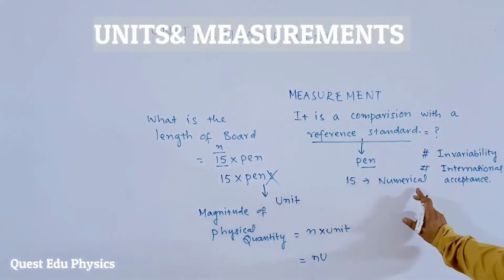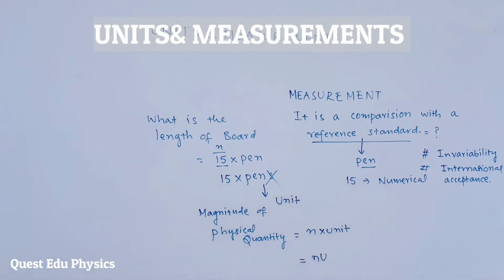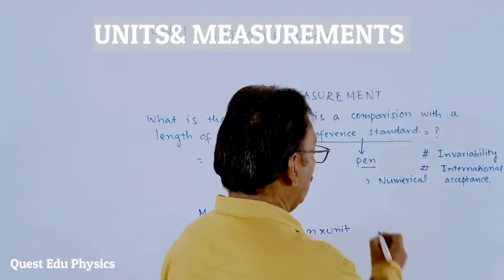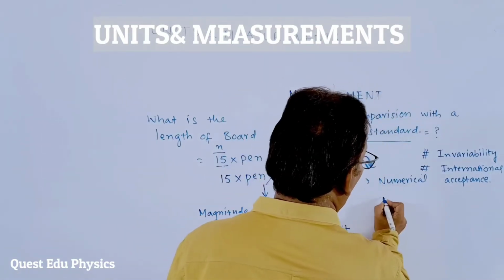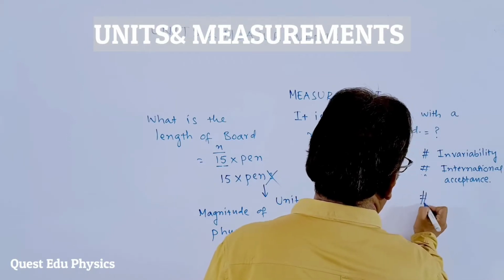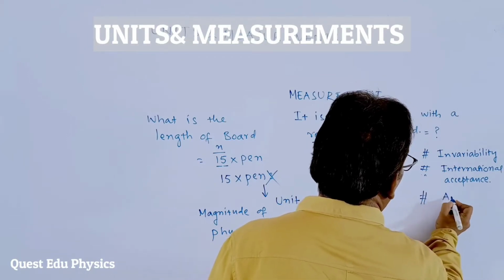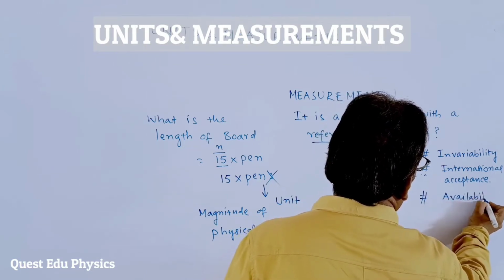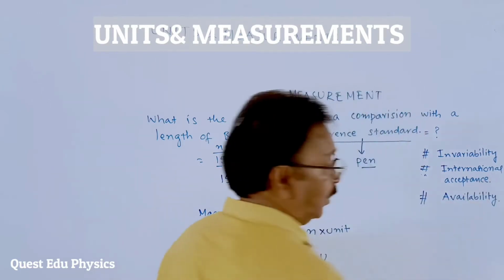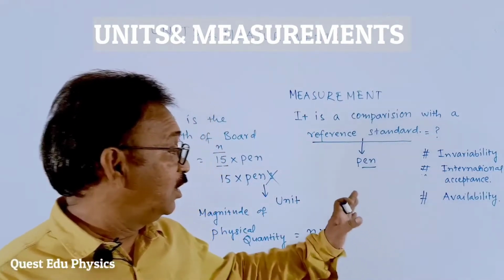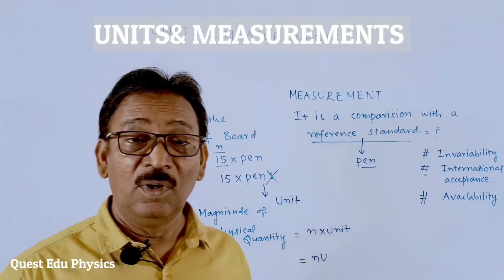This should be adopted by every community in the world, any country. Okay, the third one and most important one, students, is availability. The third one is availability. That means what? It should be available very easily